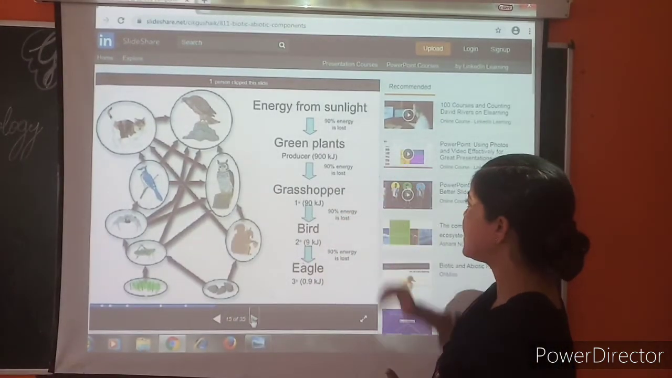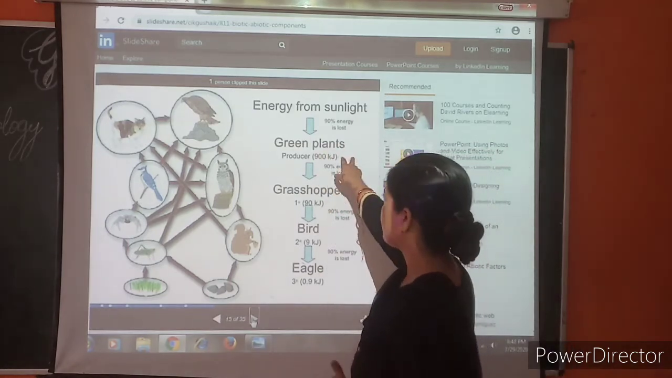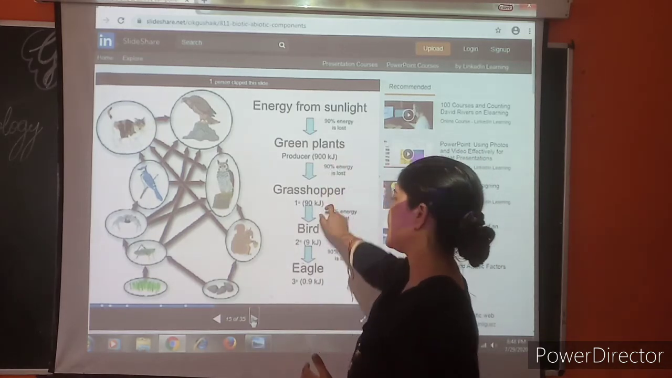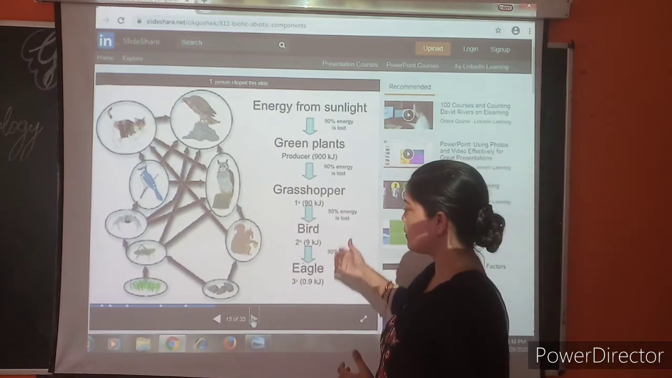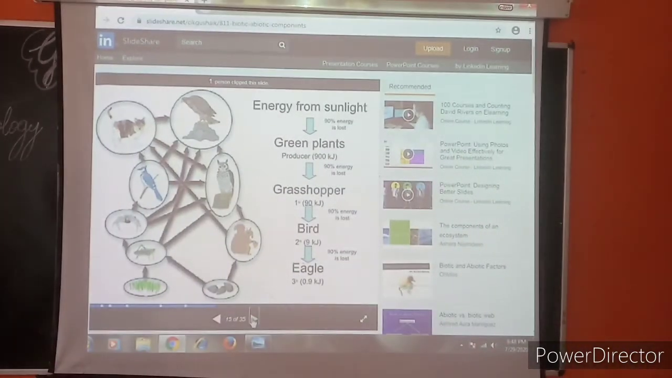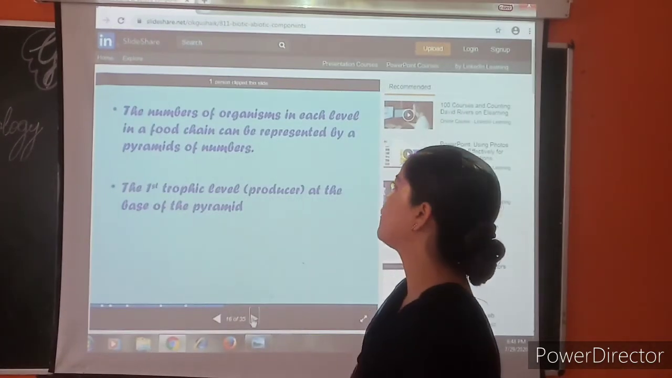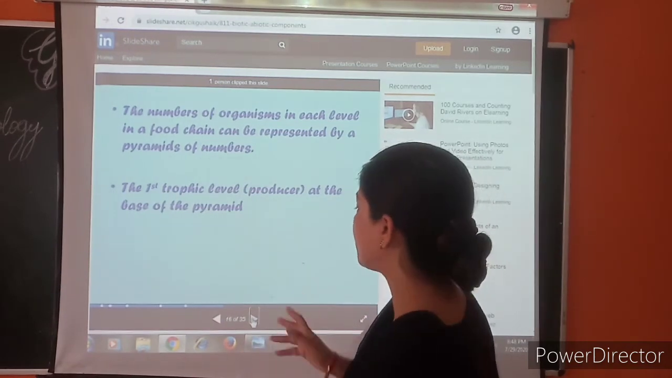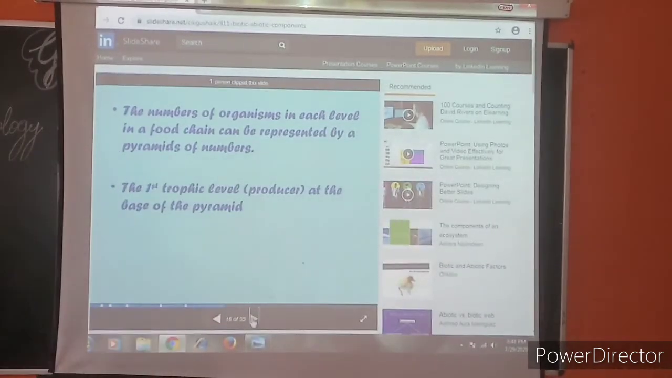Of the energy from sunlight, 90% is lost. Green plants, they are producers, they take the energy. Then green plants are eaten by a grasshopper, the grasshopper is eaten by a bird, and then a smaller bird is eaten by an eagle. The number of organisms in each level in a food chain can be represented by a pyramid of numbers. The first trophic level, that is the producer, is at the base of the pyramid.